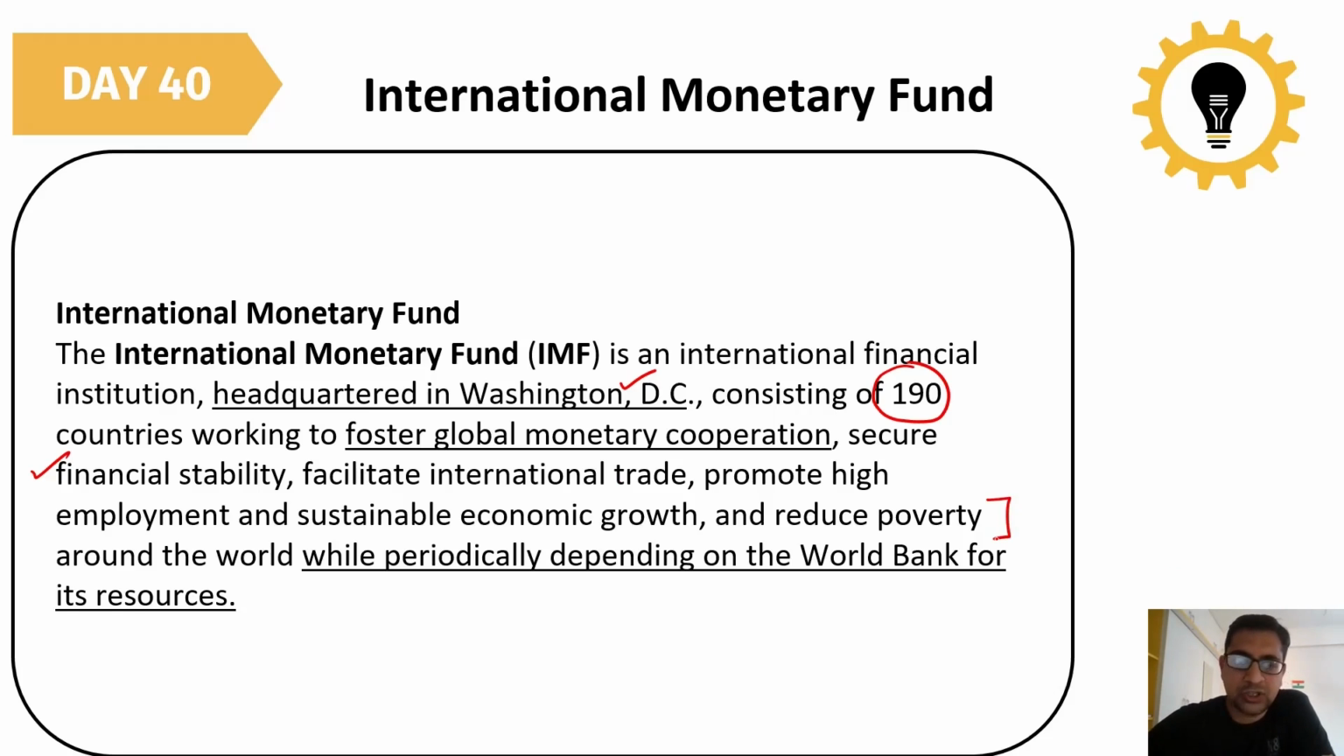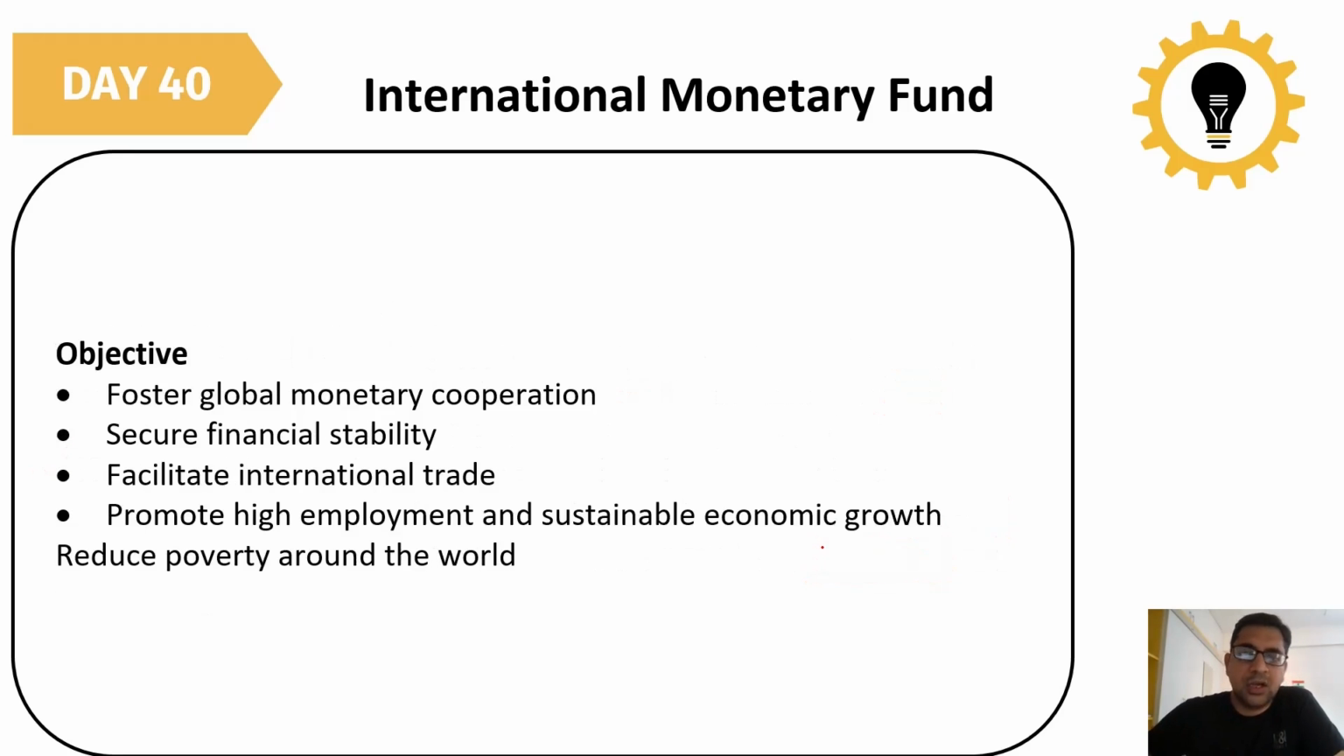These are some of the topics under which the International Monetary Fund is working, and sometimes it depends on the World Bank for its resources. That means if the IMF has to work, sometimes it depends on the World Bank for its resources, that is, money. Then what is the main objective of the IMF? The main objectives are to foster global economic cooperation, secure financial stability, facilitate international trade, promote high employment and sustainable economic growth, and reduce poverty, which we have already discussed. These are the main objectives that the IMF has to perform.